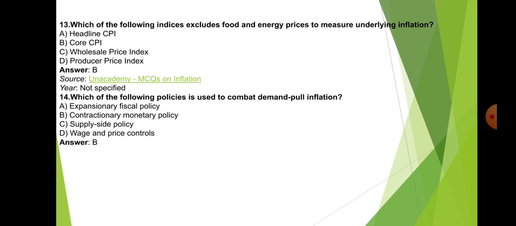Next, which of the following indices exclude food and energy prices to measure underlying inflation? So, right answer is B, core CPI. Which of the following policies is used to combat demand pull inflation? So, right answer is B, contractionary monetary policy.